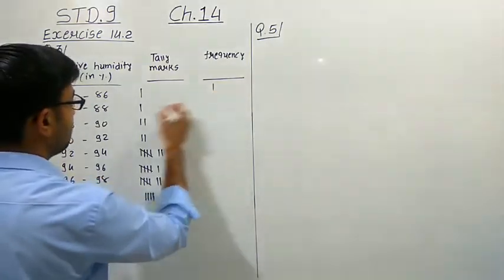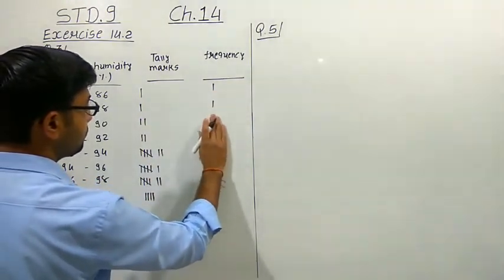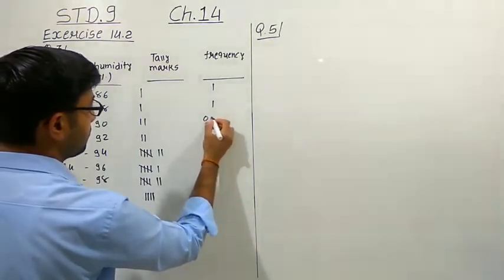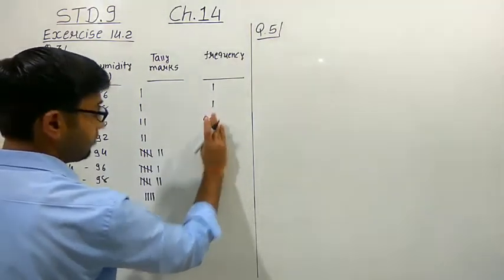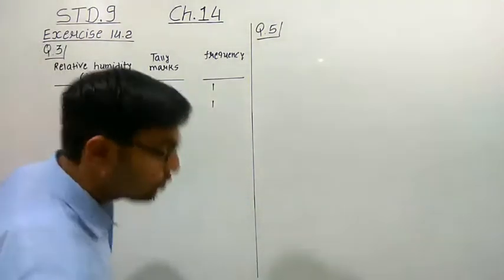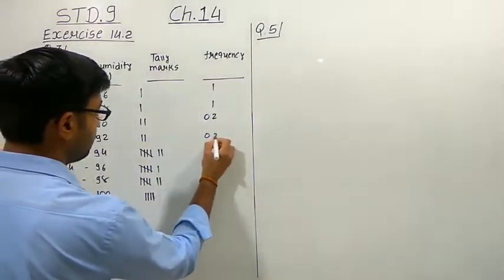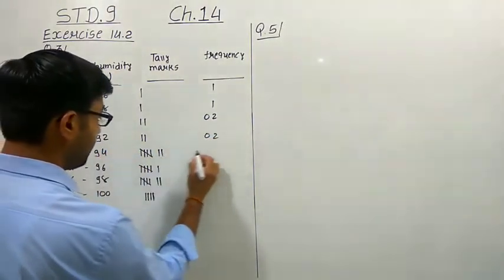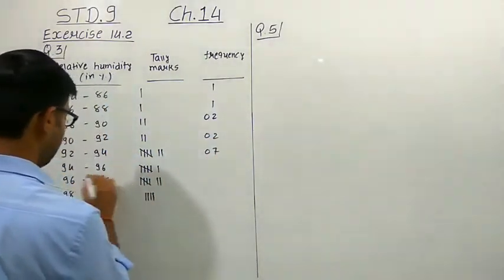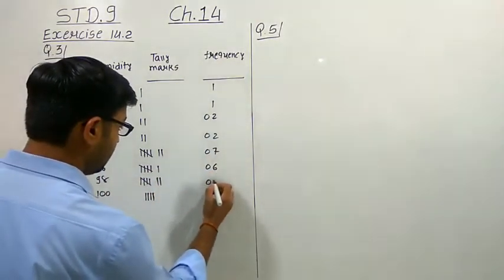Here we get the 1, here also 1, here we get the 2, here we get the 2 values. Now here also we get the 2 values. Here we get the 5 plus 2, that is 7. Here we get 5 plus 1, it is 6. Here we get 5 plus 2, again it is 7.